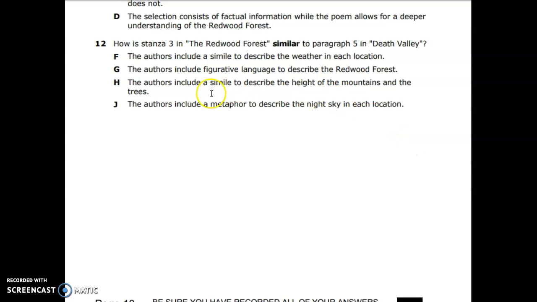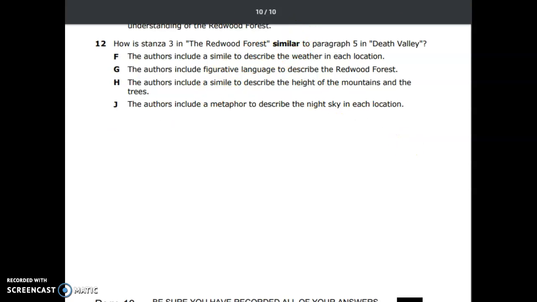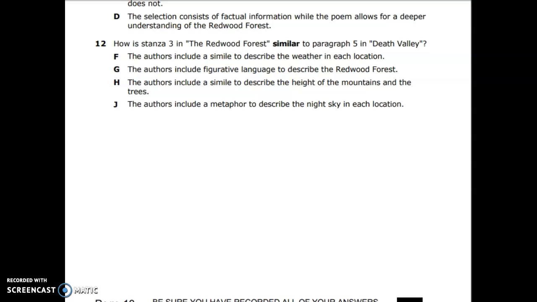So how are these similar? How are they the same? F. The authors include a simile to describe the weather of each location. No, that didn't happen. G. The authors include figurative language to describe the Redwood Forest. We're not just talking about Redwood Forest, we are talking about Death Valley as well, so G is not our answer. H. The author includes a simile to describe the height of the mountains and the trees.